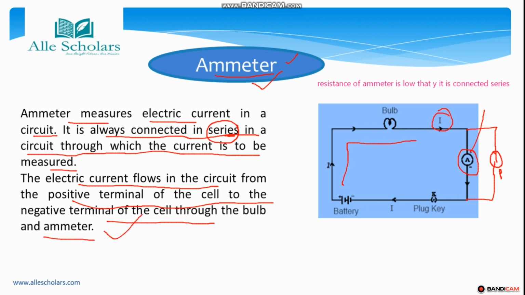Here the bulb is connected, so the electric current is going to flow from the positive terminal to the negative terminal. You can see here is the battery, here is the positive terminal. It will start from the positive terminal of the cell and go to the negative terminal, and the current is flowing through the bulb and ammeter.